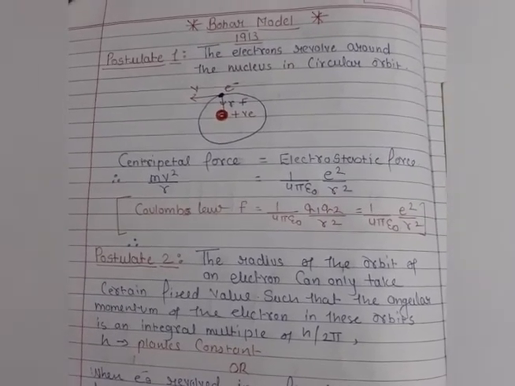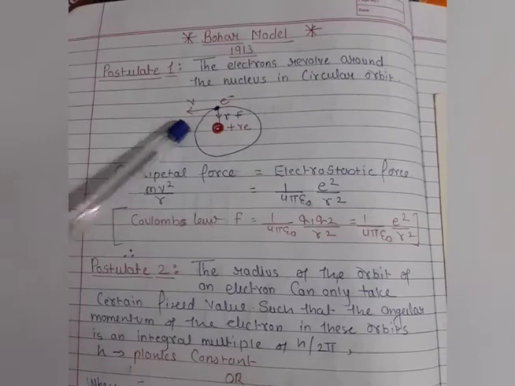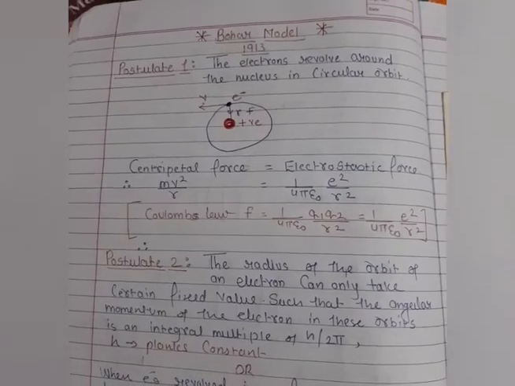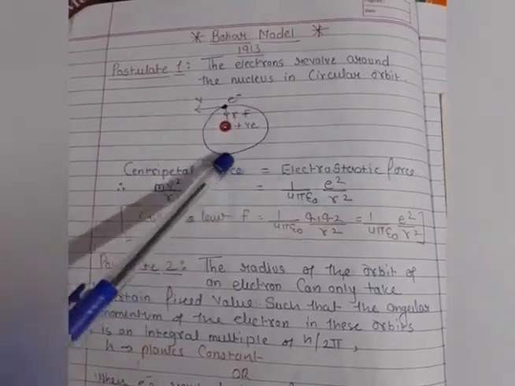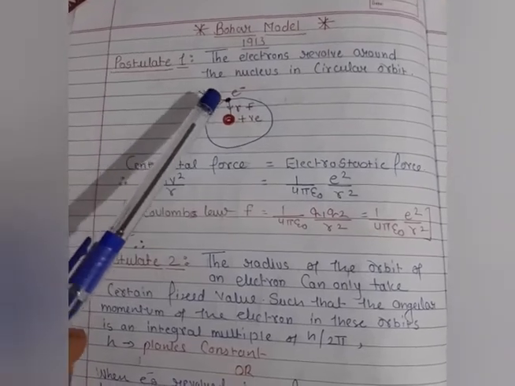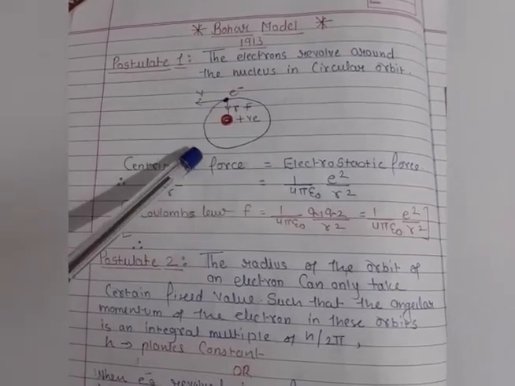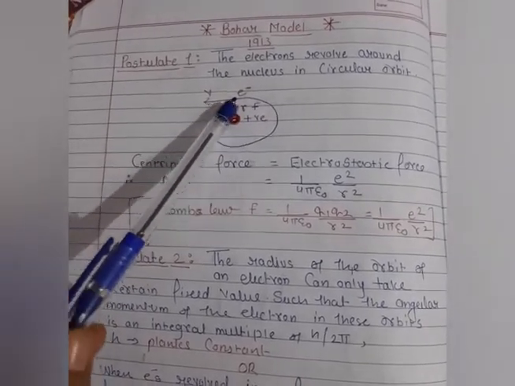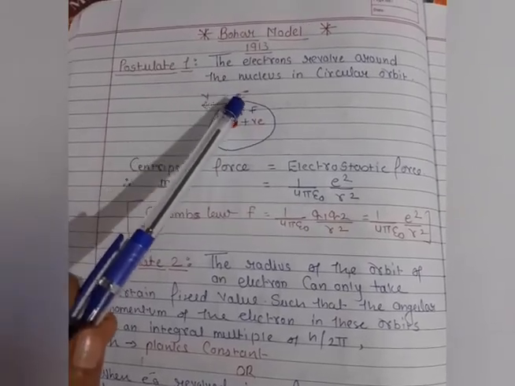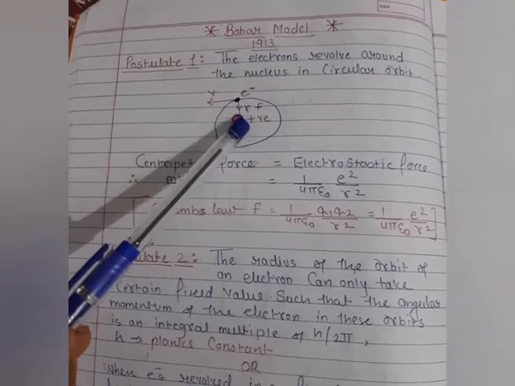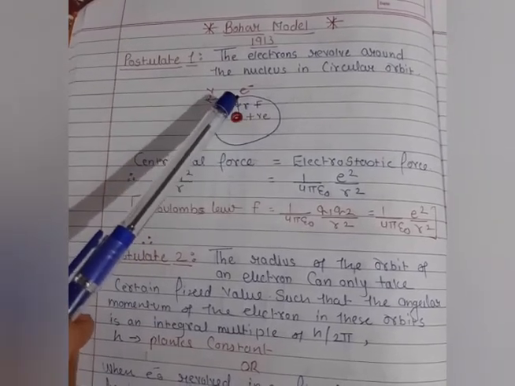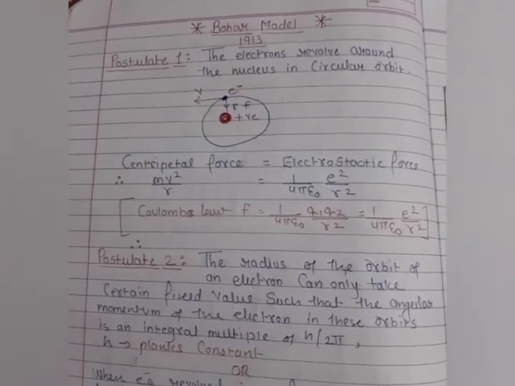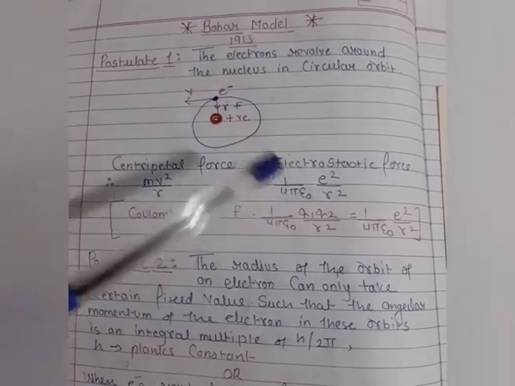Surrounding the nucleus, the electrons are present, and these electrons revolve around the nucleus in orbit. While revolving, they lose energy by emitting electromagnetic waves, so their orbit gets reduced, and after some time the negatively charged particle falls inside the positively charged nucleus. In this way the atom gets destroyed. This prediction was made by Rutherford.